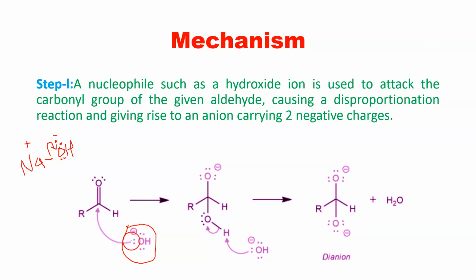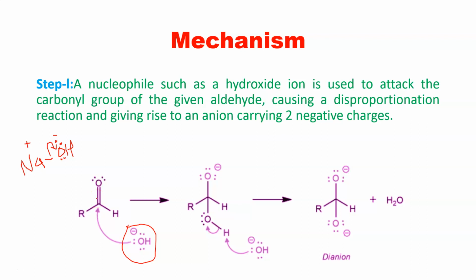Now it will find an electron deficient center. Oxygen cannot be an electron deficient center because it already contains non-bonding electrons. Hydrogen is not an electron deficient center, nor is this R group, whether it is a phenyl ring or a hydrogen. Why is it not an electron deficient center? An electron deficient center is such that it can break a bond.